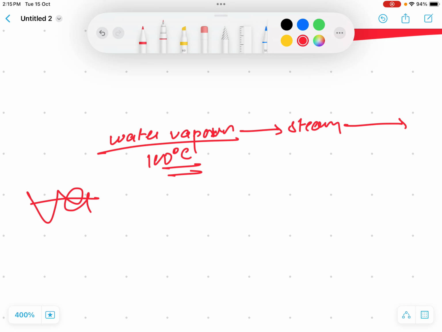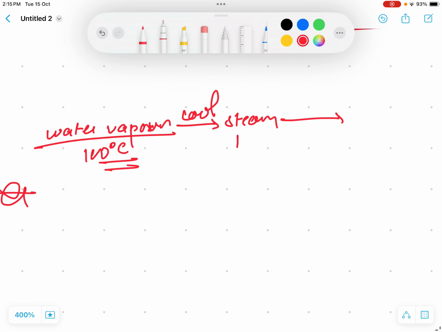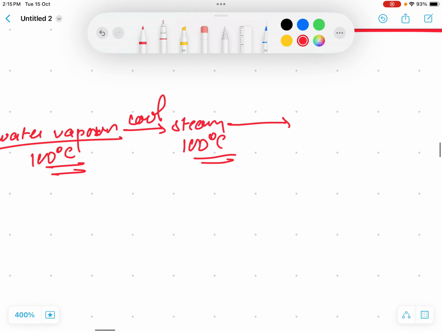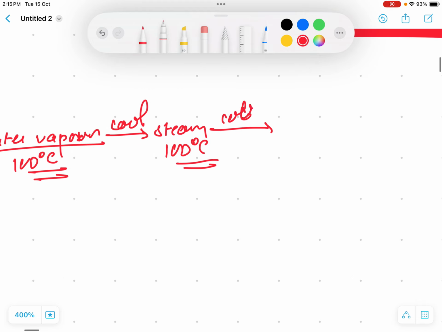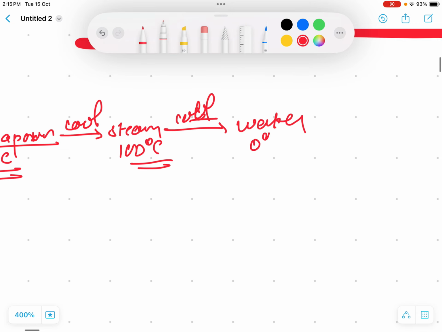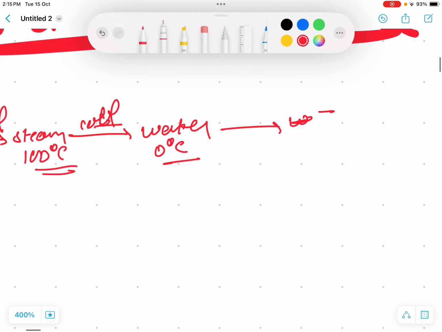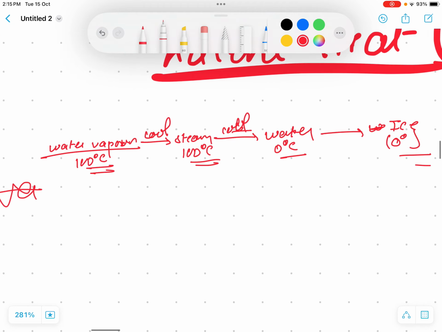If this is water vapor at 100 degrees and I cool it, then it becomes steam at 100 degrees, right? If I again cool this steam, then it becomes water, and if I cool this water, it will become ice at 0 degrees Celsius.